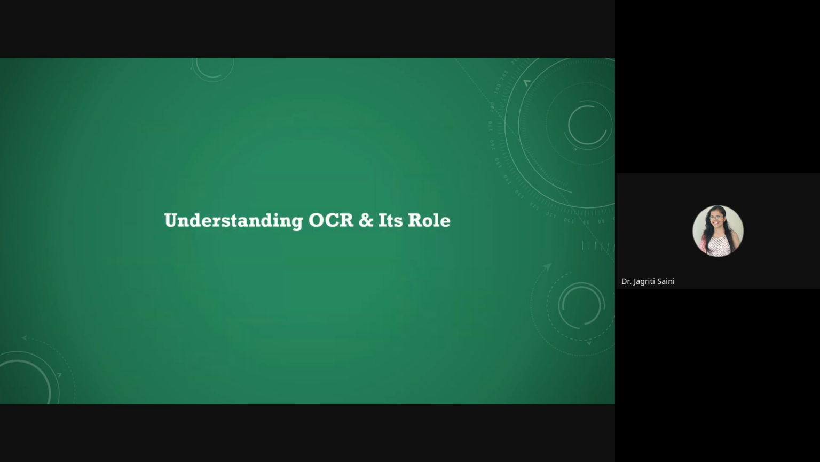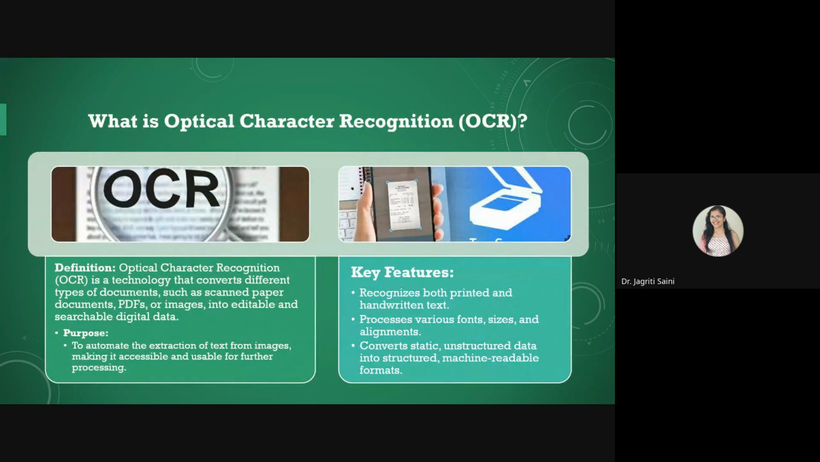So while moving further, let us talk a little bit about OCR and its role in document processing, and then we will learn how it can be further improved with the integration of AI. Optical character recognition is defined as a technology that helps you to convert different document formats, that could be images, PDF files, or some kind of scanned documents, into searchable or editable digital data. That is the main purpose of having an OCR based technology deployment.